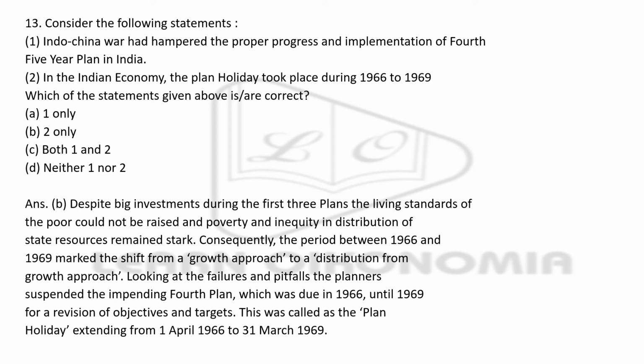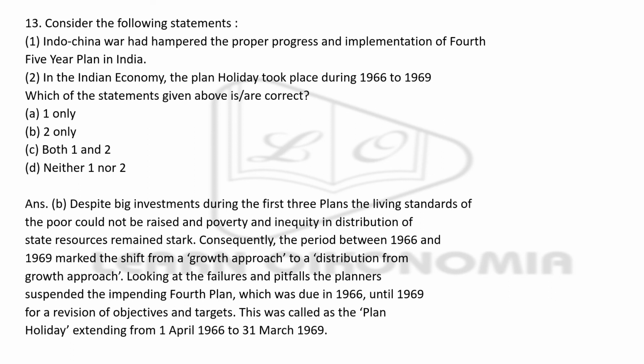Then the government realized that what we needed was equality in the distribution of income. So in that sense, the government tried to make the benefits of growth penetrate. The benefits of growth should reach the poor, right? So the government was trying to make some kind of penetration in that way.